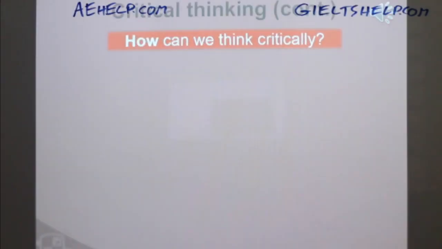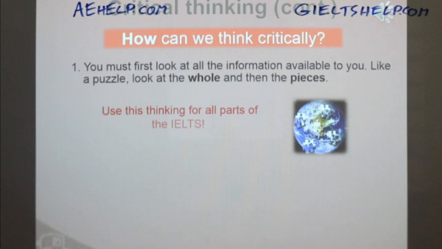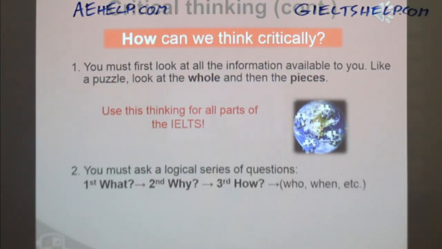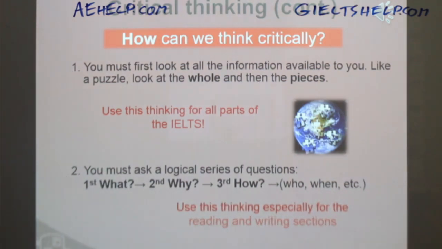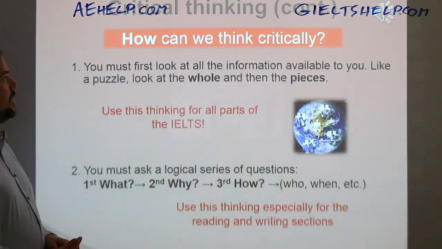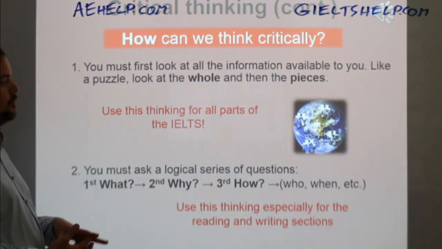Okay, so this is where we left off on Wednesday. We talked about the what, we talked about the why, and we are now talking about the how. So how can we do critical thinking? How can we analyze information? And the first step is you have to try to look at the full picture.